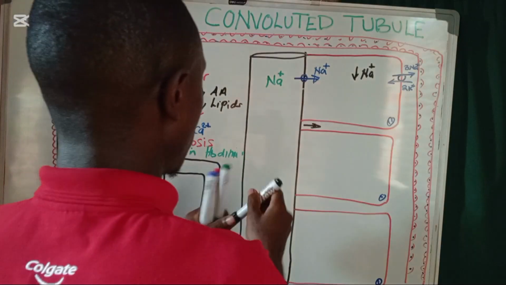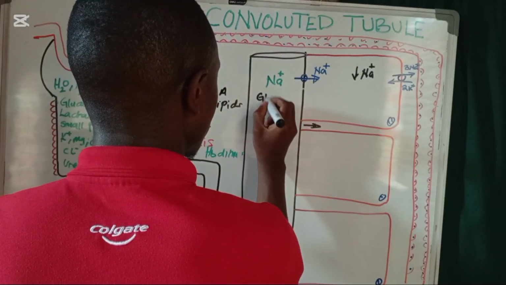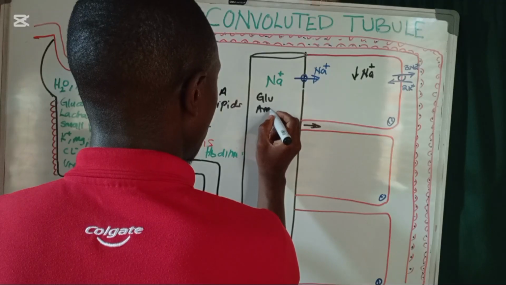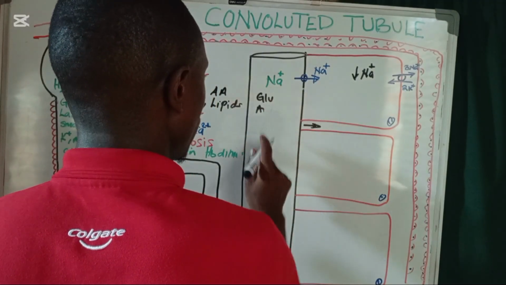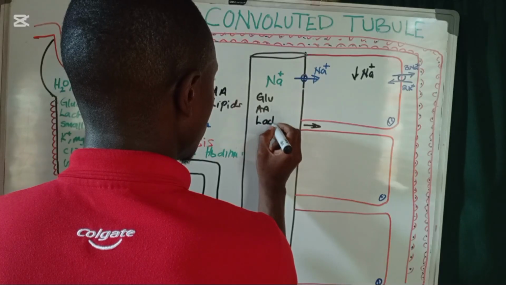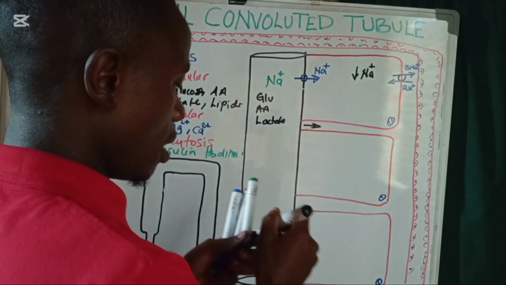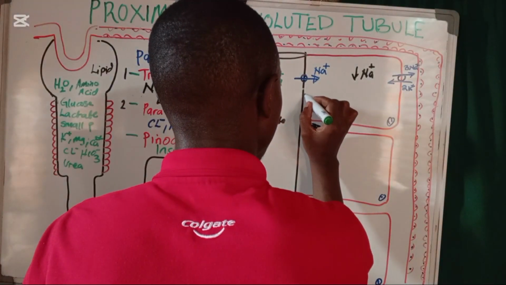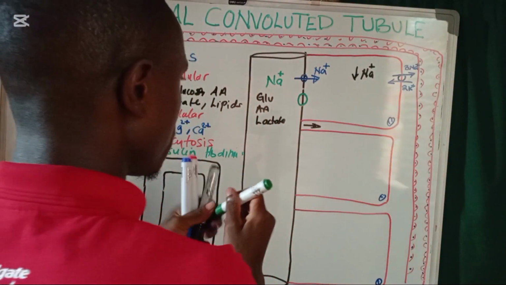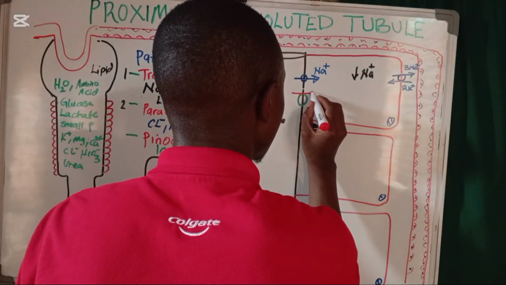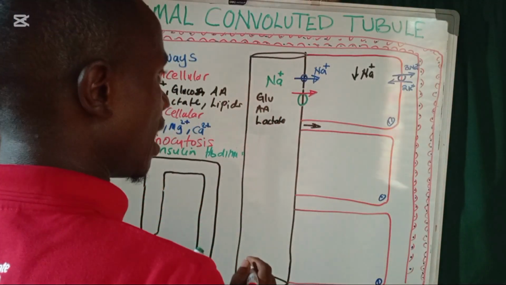Here we have nutrients like glucose, nutrients like amino acids, and nutrients like lactate or lactic acid. Now, this channel, the sodium channel, as these sodium ions move into this cell,